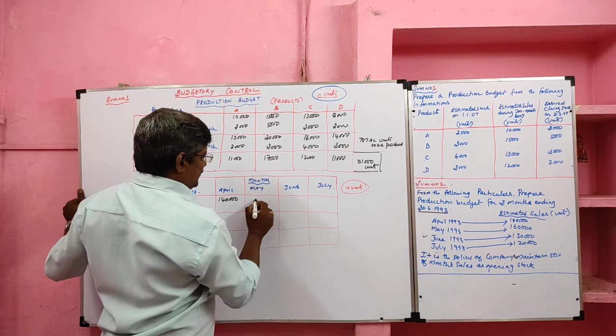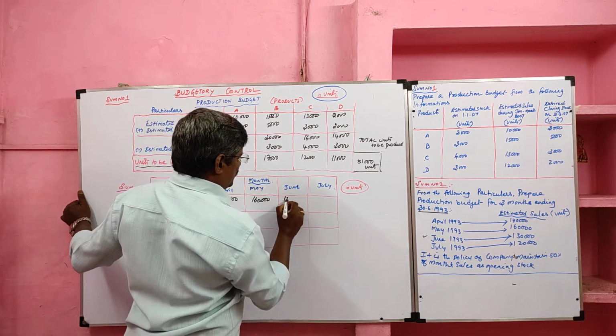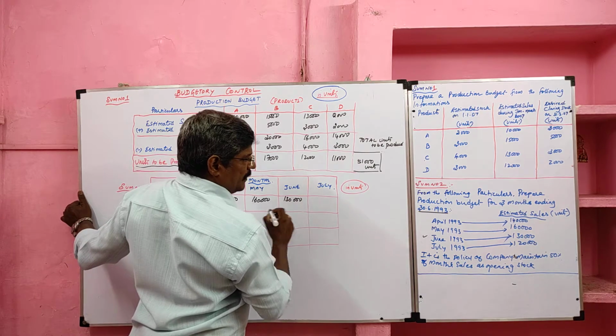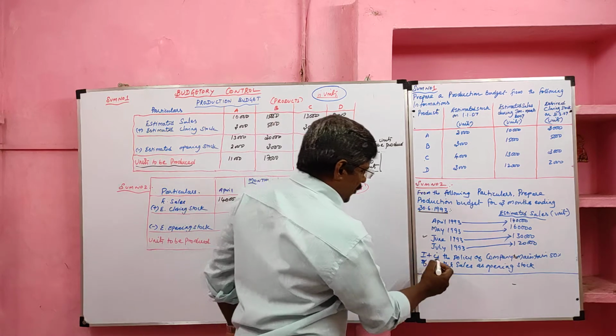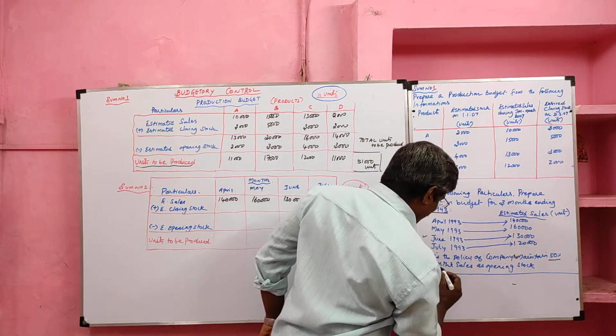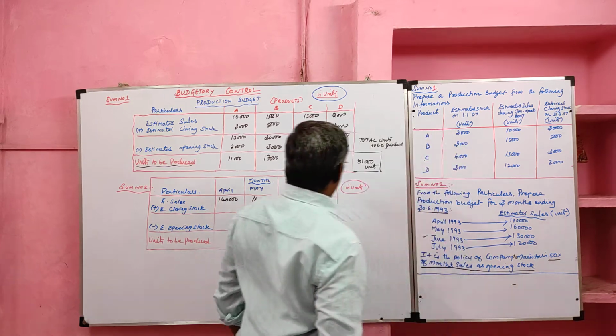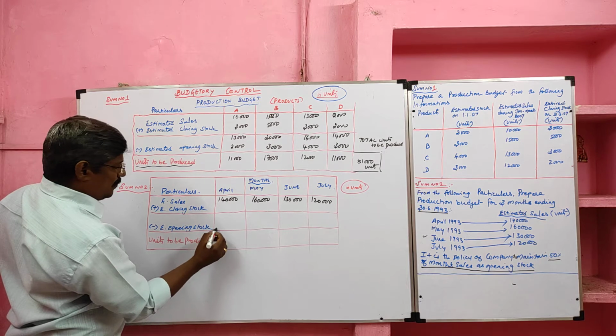May estimated sales 1,60,000. June estimated sales 1,30,000. July sales 1,20,000. The problem says it is the policy of the company to maintain 50% of the month's sales as opening stock.